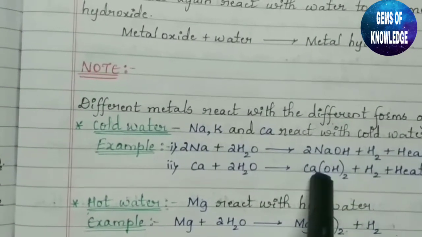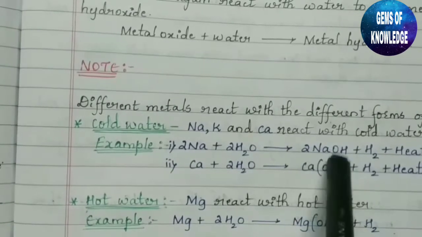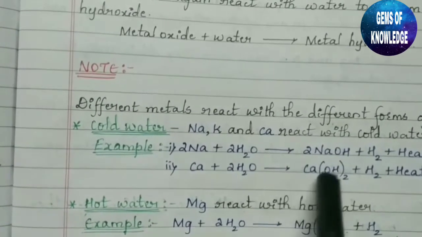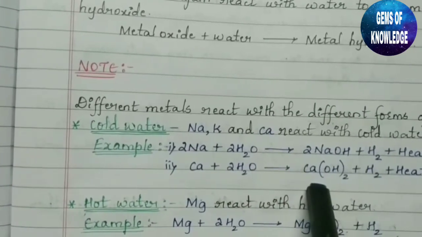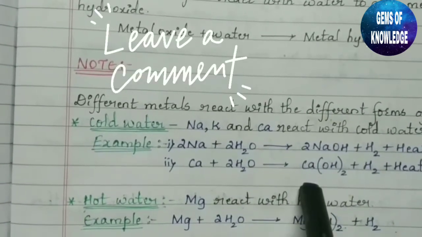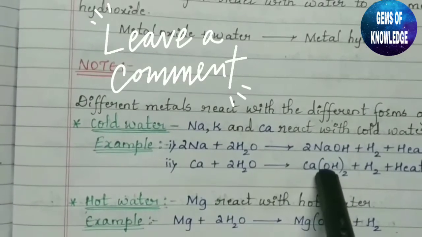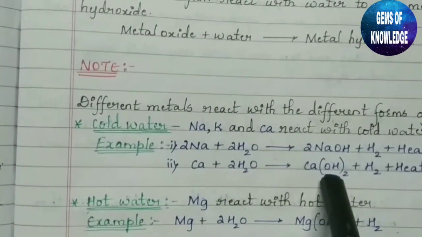Okay, so you might be confused here about why NaOH is written in this format and Ca(OH)2 is written in this format with a bracket. If you really need to learn this, please comment in the comment section. I'll surely make a separate video on this topic.